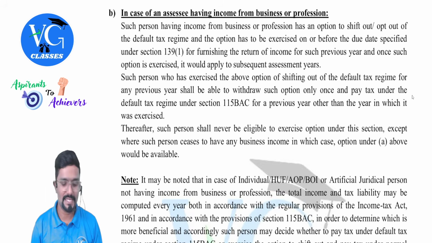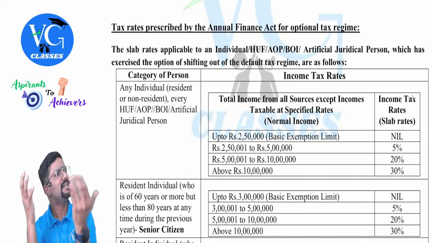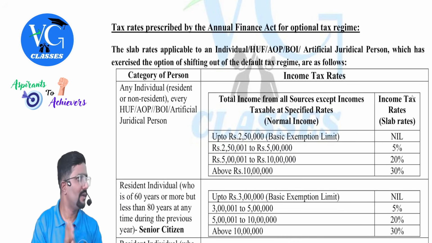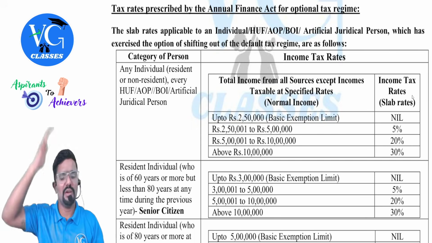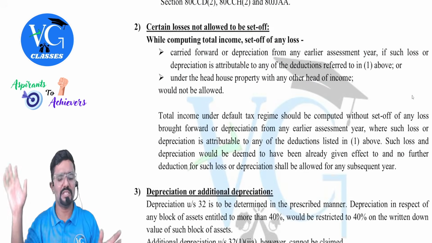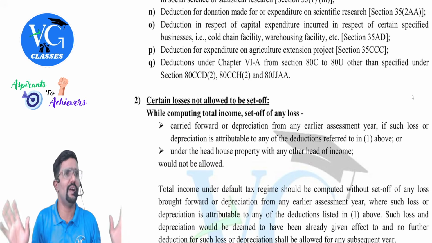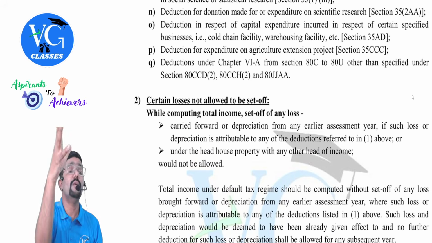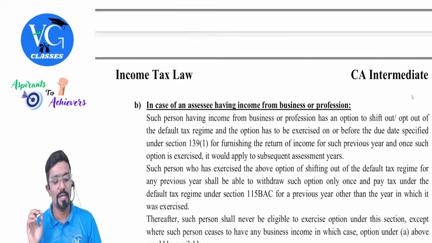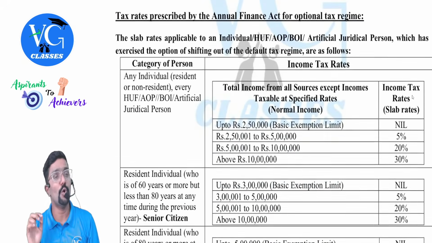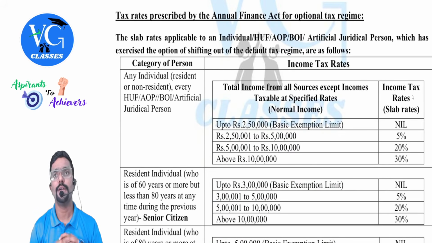Hope you guys are catching it. Yes, sir. So this was the tax rates given under default regime. Okay, sir. Now, sir, I don't like you telling all these blocks and all. I am an independent person. I want freedom to fly wherever I want. I want to claim whatever deductions I want. Then you will follow what? Optional scheme. If you want to follow optional scheme, what should you do? You have to opt out of default regime.